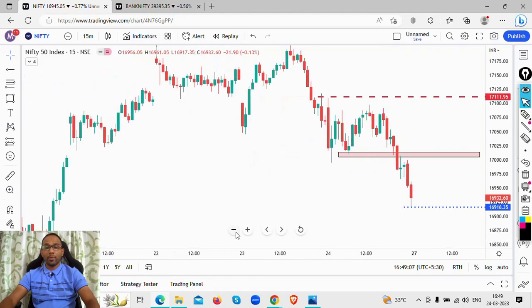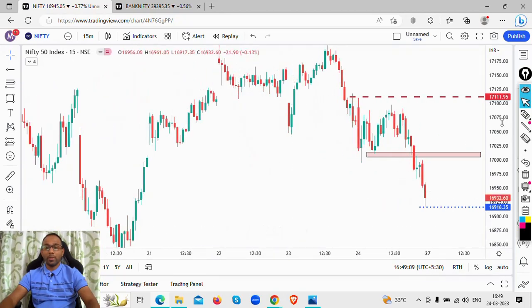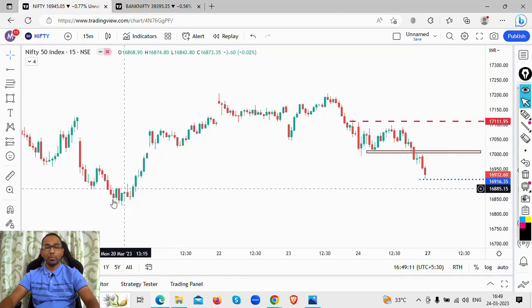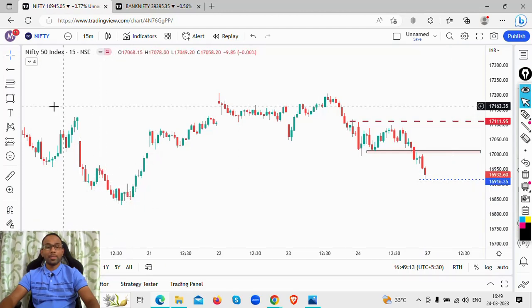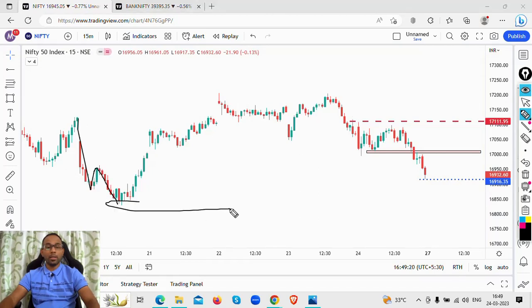Now, where could it find support? If you go back a little bit into this particular zone here, the price, after making a big down move, around this particular level, took a support.